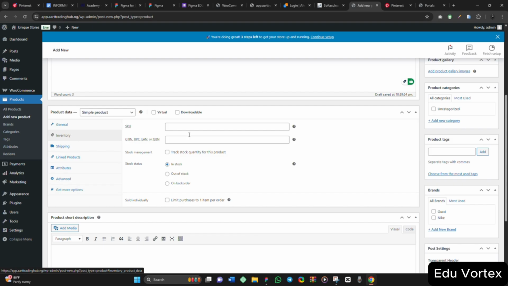For this inventory, this is SKU, and SKU refers to stock keeping unit, a unique identifier for each distinct product and service that can be purchased. So this SKU, you might decide to put it there, or you ignore it, either way. But for this one, I want to ignore it. Now for this stock status, I want to put it as in stock. Sold individually, limit purchase to one item per order, no. So this SKU, let me just leave it as 20.